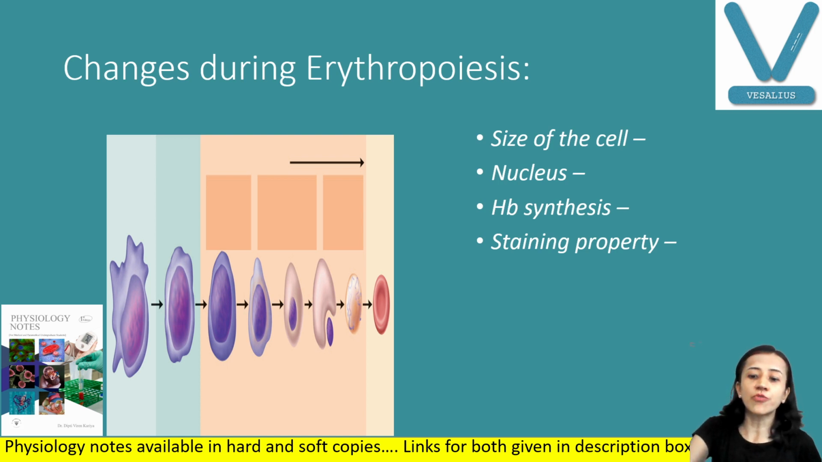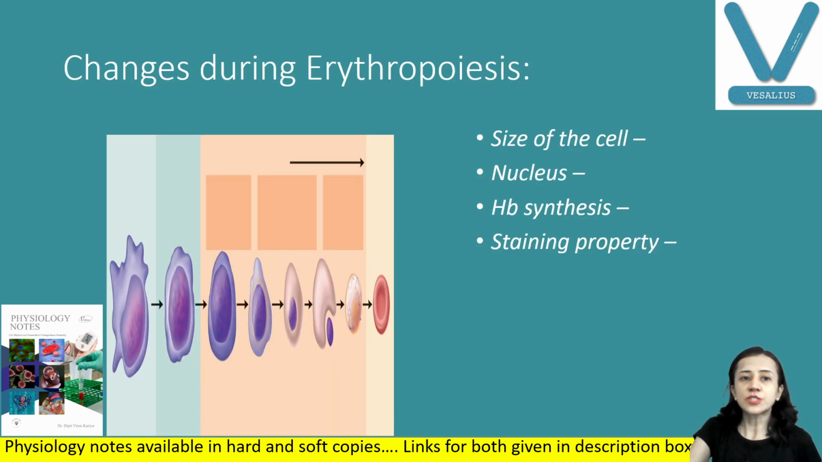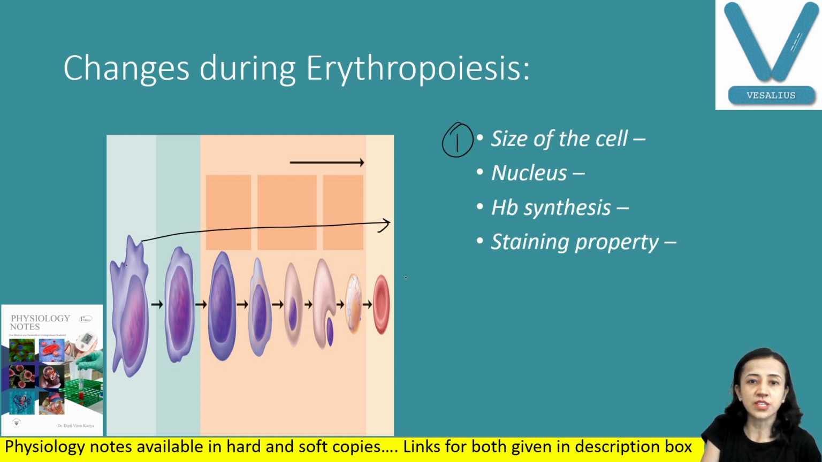Now we will discuss this series: colony forming unit blastocyte, erythrocytes, from which RBCs are produced. First of all, which changes occur during erythropoiesis? Number one, the size of the cell decreases as the cell grows. You can see this is the larger one, this mature one is small. Second, the nucleus gets condensed and disappears. Third, hemoglobin synthesis starts. You can see here hemoglobin is not present, now hemoglobin is produced. And fourth, because of the presence of hemoglobin, the staining property of the cell changes. Initially it was blue, then it becomes red.